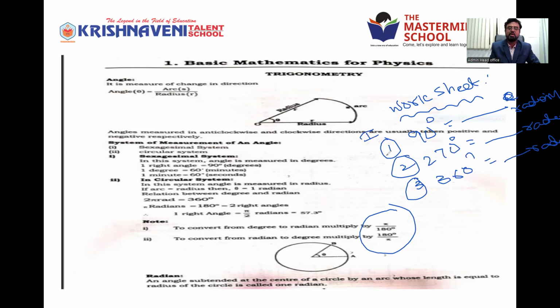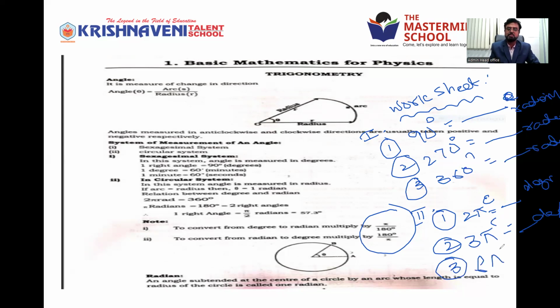This is the first part where you are converting degrees into radians. Next, radians into degrees. So 2 pi radians is equal to dash degrees. Number 2: 3 pi radians is equal to dash degrees. Number 3: 6 pi radians is equal to dash degrees.